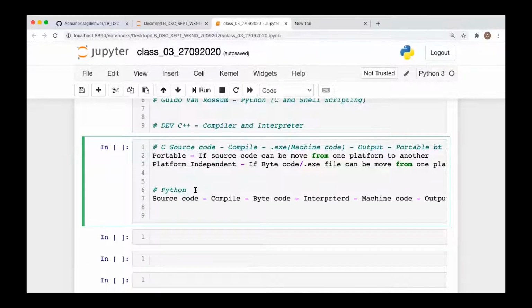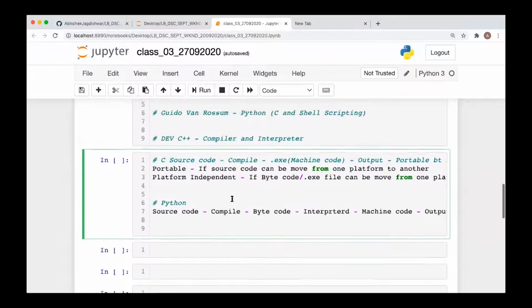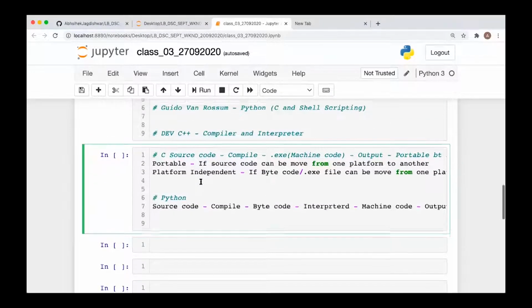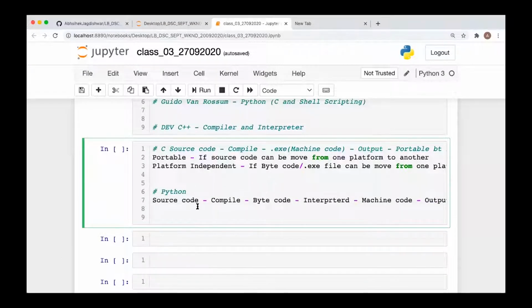Okay, so now what we have seen is that Python is portable and platform independent both, right? So if you develop any code and give this bytecode to the user, he will be able to run it whether he is on the same platform or a different platform. And if you have a peer developer, you can share the source code also with your colleagues. They can start working along with you on the same project.